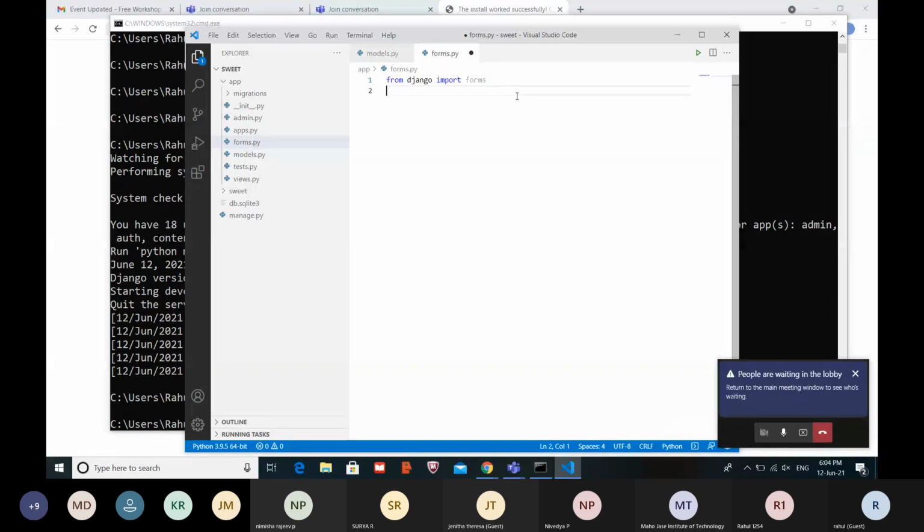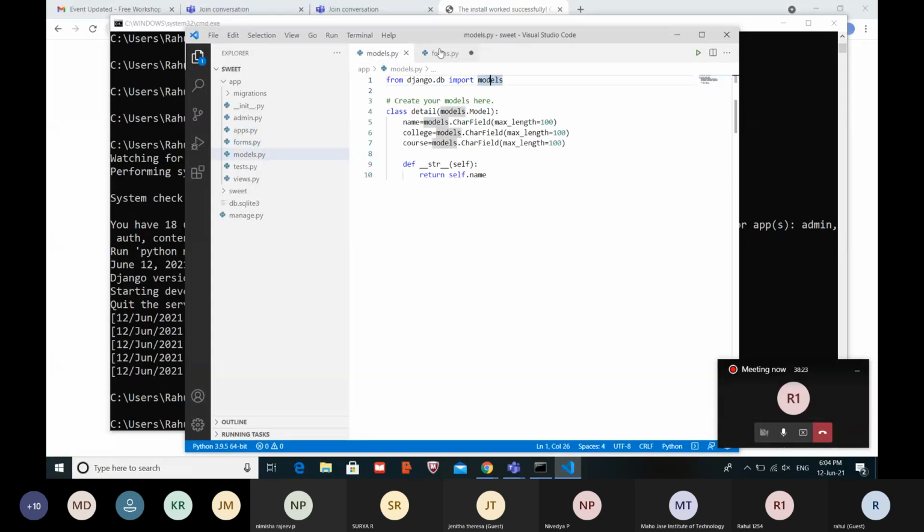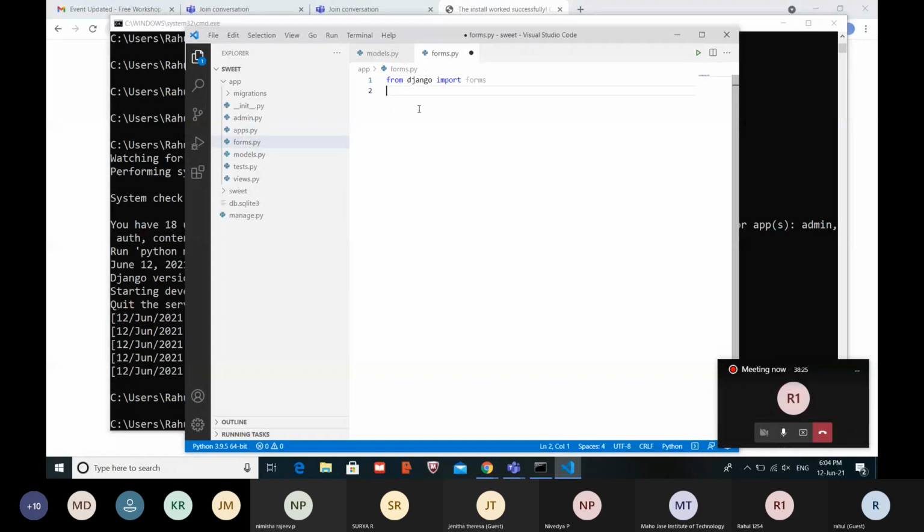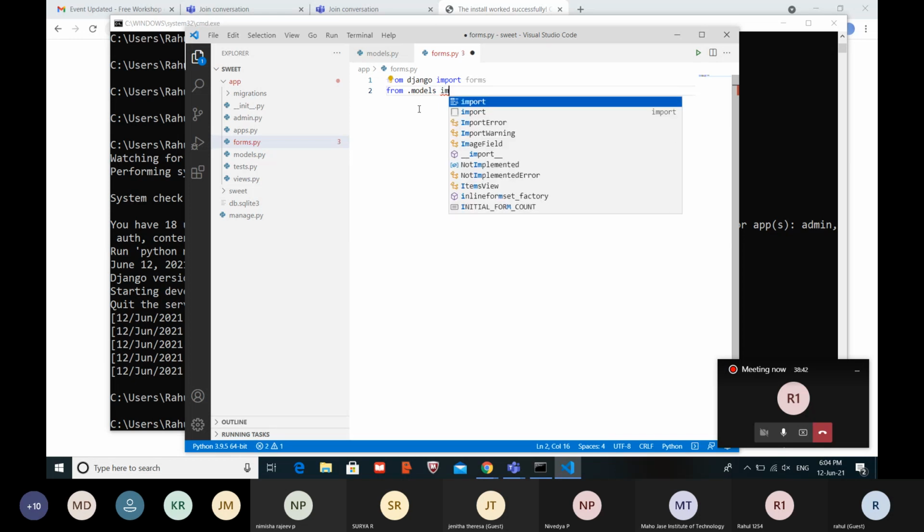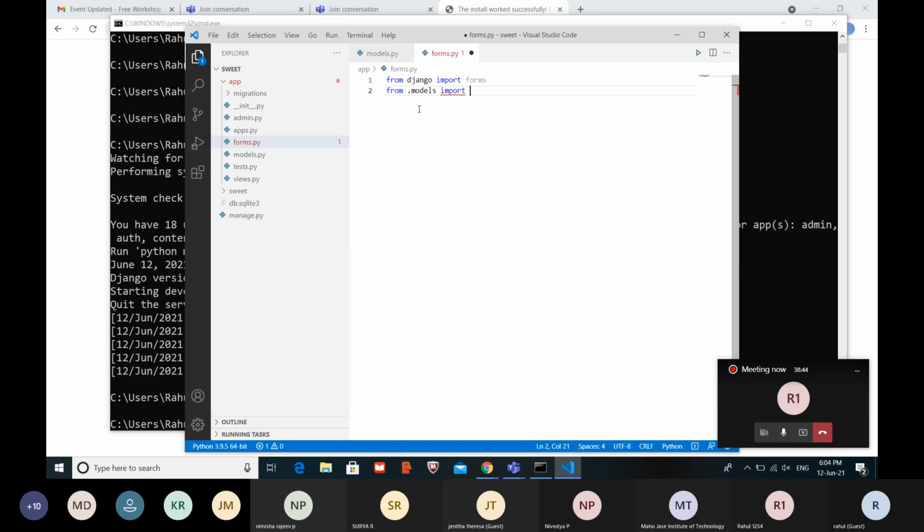And then we are importing the model into the forms. For that, from .models import Detail.